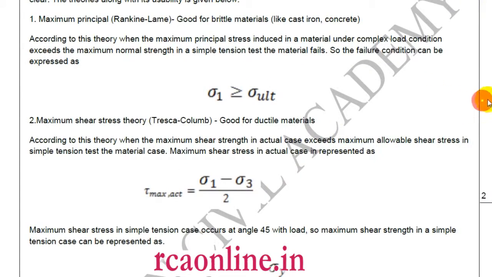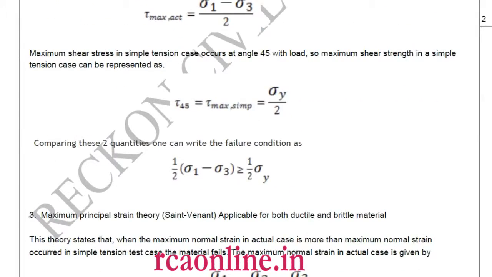If we draw the Mohr circle for our simple test, then the Mohr circle will pass through the origin, since we have only one value, which is sigma y. And what will be the maximum shear stress? The maximum shear stress will be sigma y by 2. So when will the failure take place?